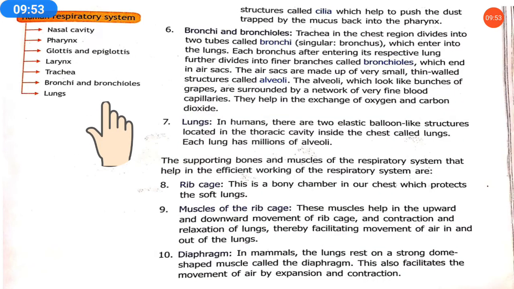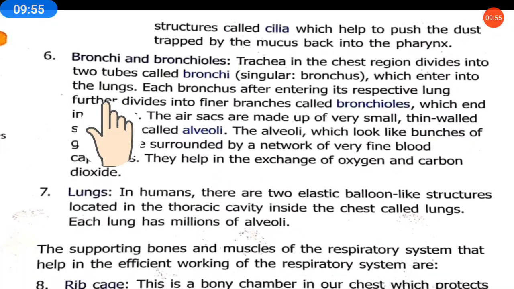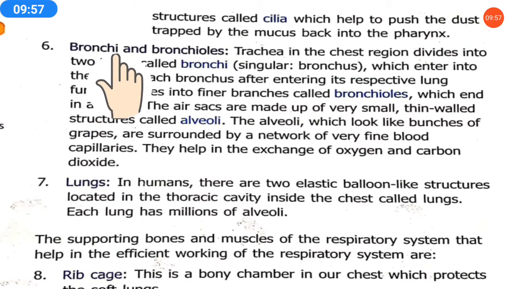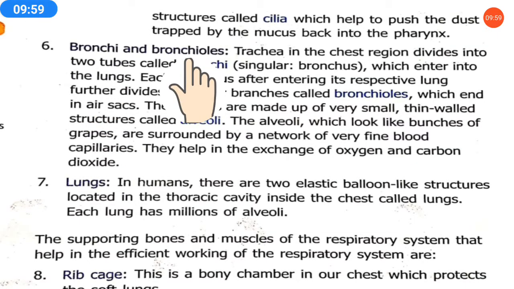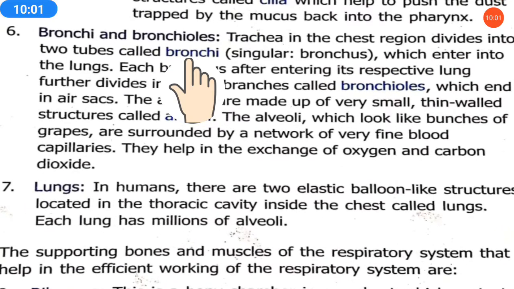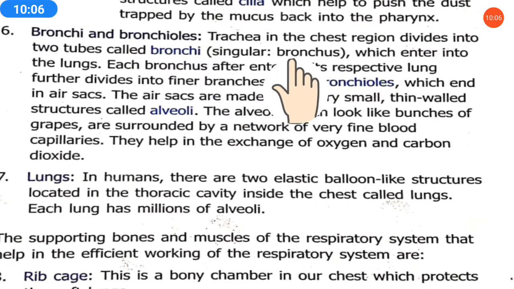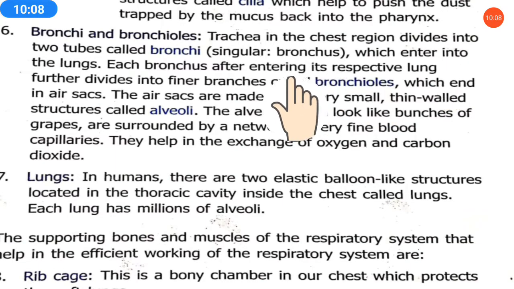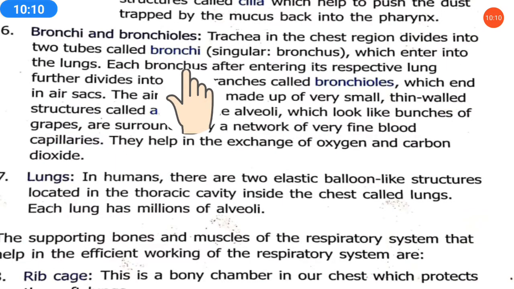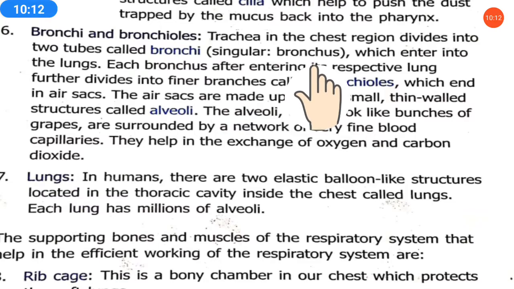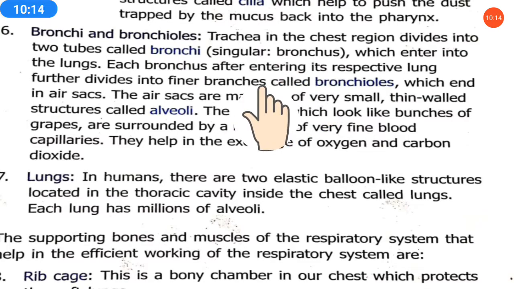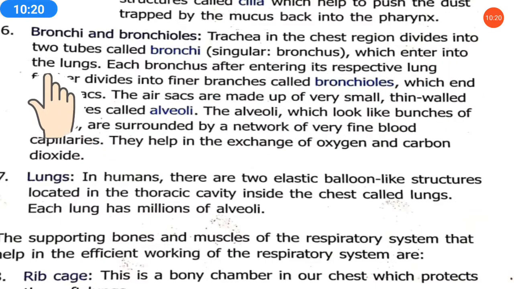Okay. So the next is bronchi and bronchioles. What is bronchi and what is bronchioles and what are their functions, that we will see here. So here you see the trachea in the chest region divides into two tubes called bronchi. In the singular form it is called bronchus. Trachea, the windpipe, is dividing into two tubes which are called bronchi, which enter into the lungs.